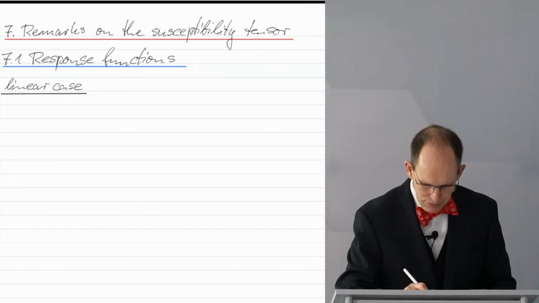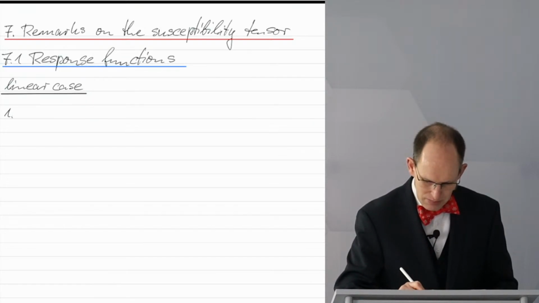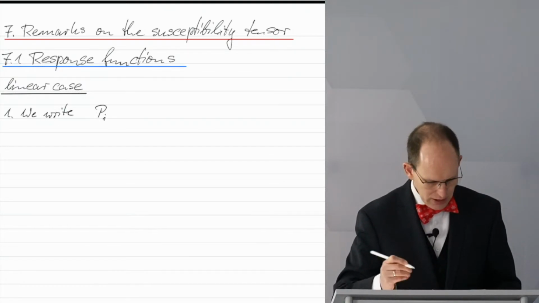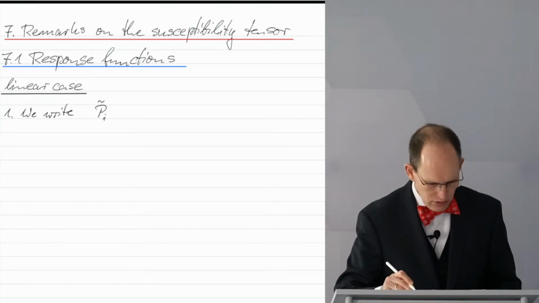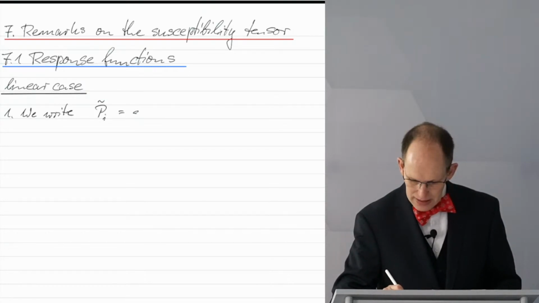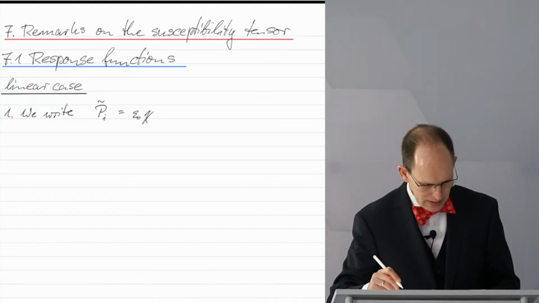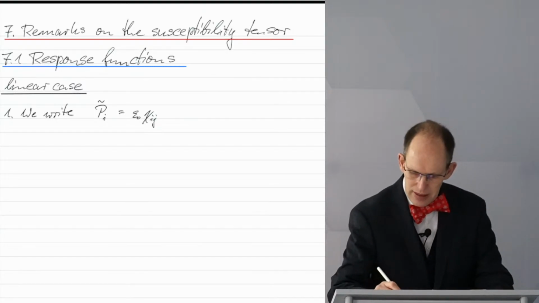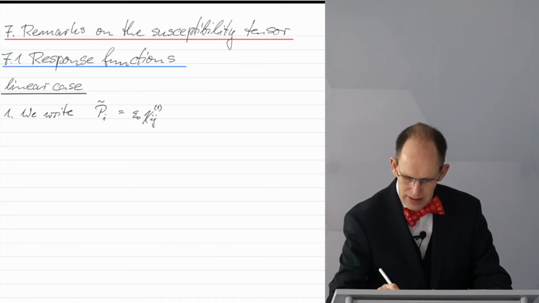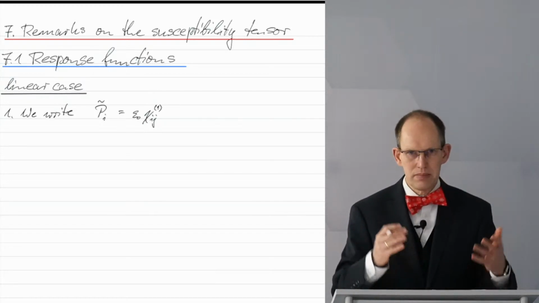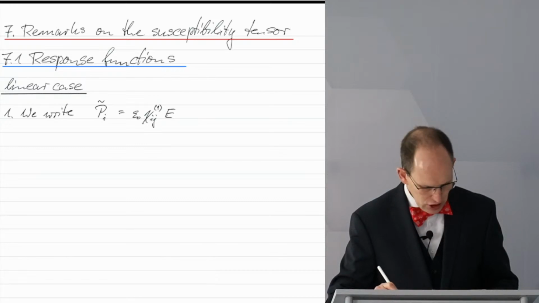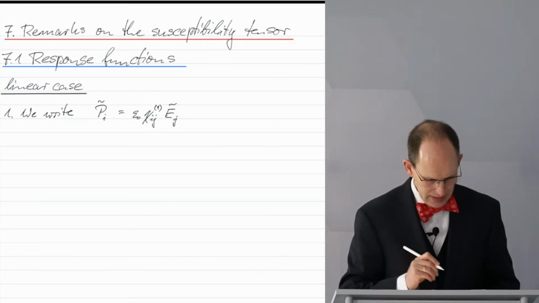Yeah? So, and therefore, what we most of the time do is that we just write that the polarization, I write here the i-th component, is equal to epsilon 0 times the susceptibility tensor. In the case of a linear interaction, it has just 2 indices, so it can be represented by a matrix. So we have this thing here, right?